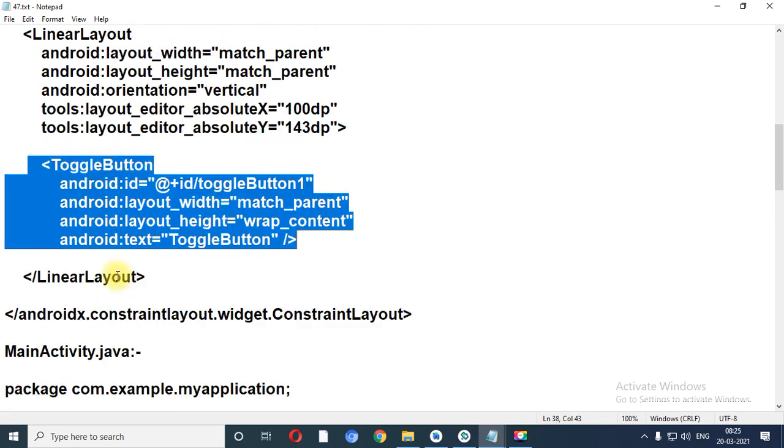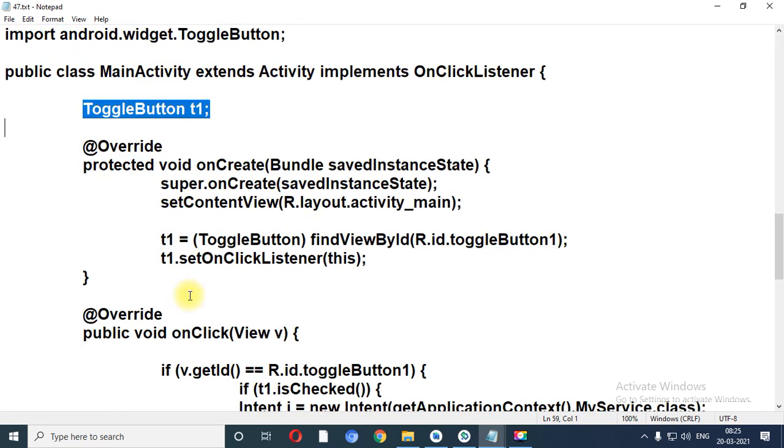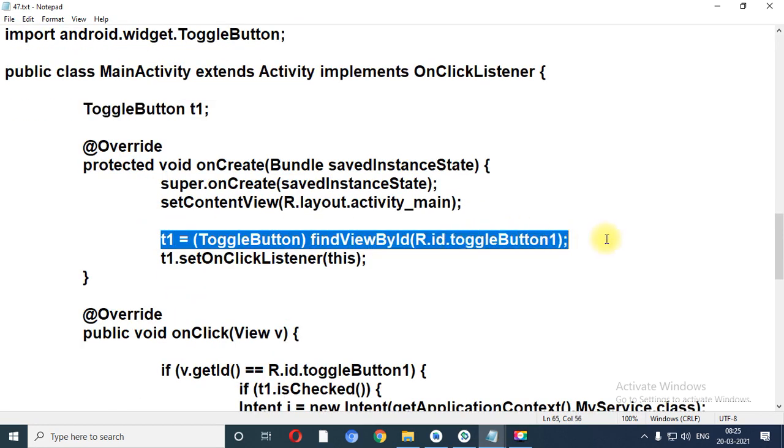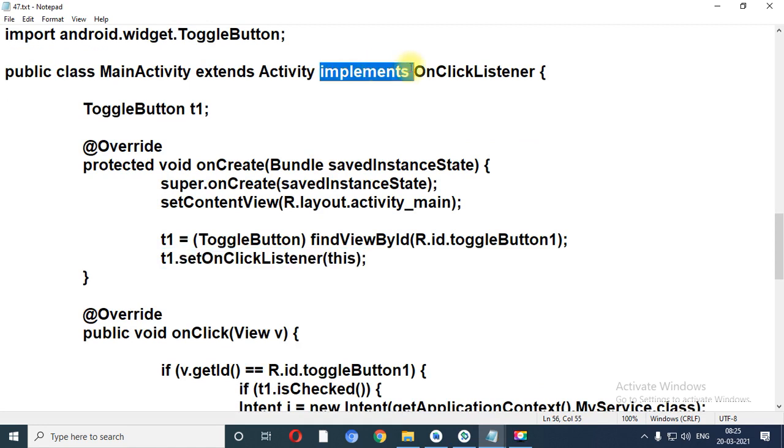and I have taken one toggle button widget on that. So what we need to do, we need to create the object of toggle button widget in the MainActivity.java file. You just need to find it by view ID and you need to set on click listener for the toggle button. Now what you need to do, you need to implement on click listener.